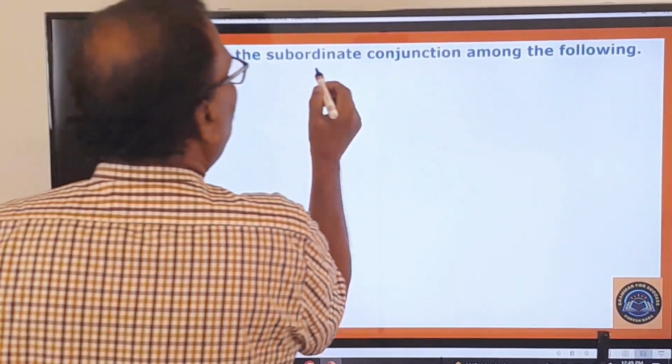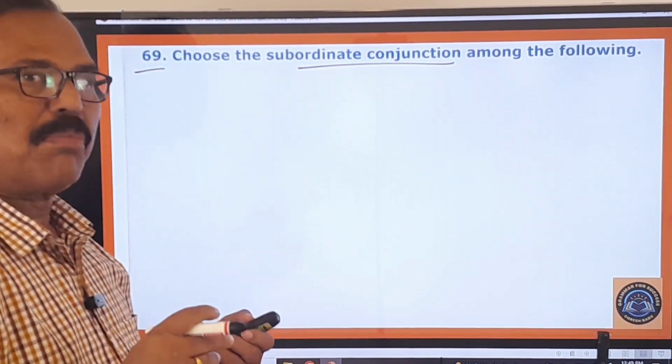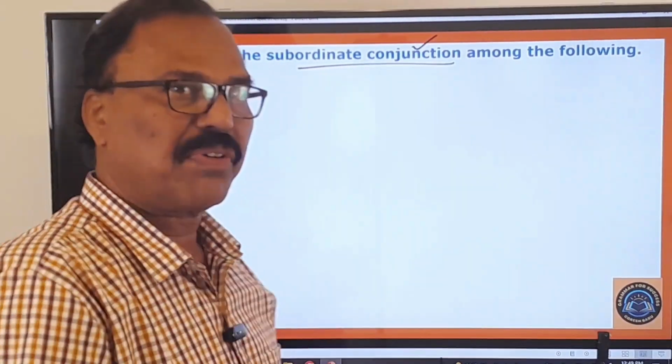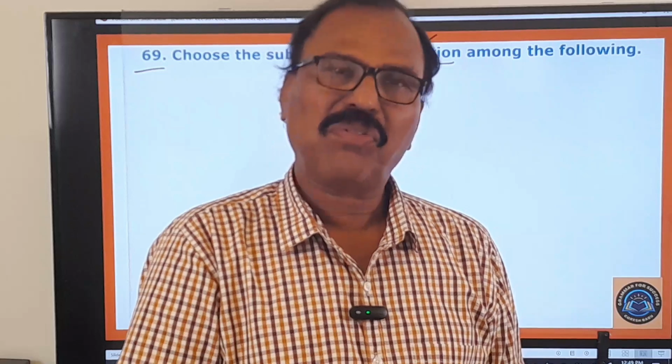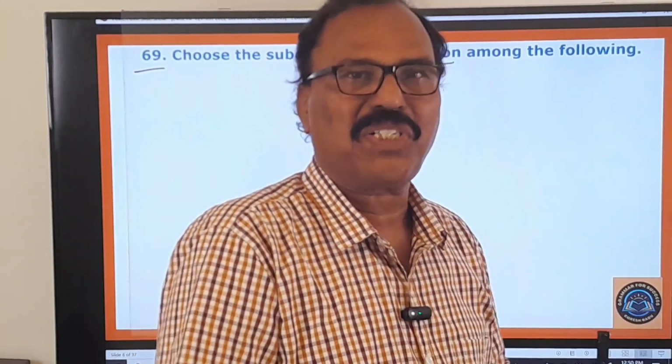69th question. Choose the subordinate conjunction among the following. He is asking you to choose the subordinating conjunction. You know very well about the conjunctions. How many kinds of conjunctions do we have? We have two kinds of conjunctions that you know very well: coordinating conjunctions and subordinating conjunctions. About these two kinds of conjunctions, I have made a mention several times in various videos. Generally, in the most important TET and DSC questions explained under that series, I mentioned all of them. Please refer to all those videos. You can find wonderful information in those videos.